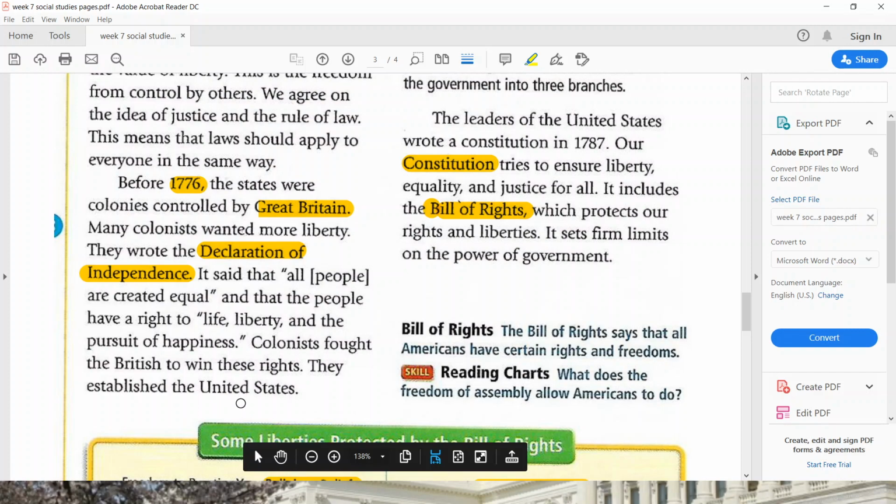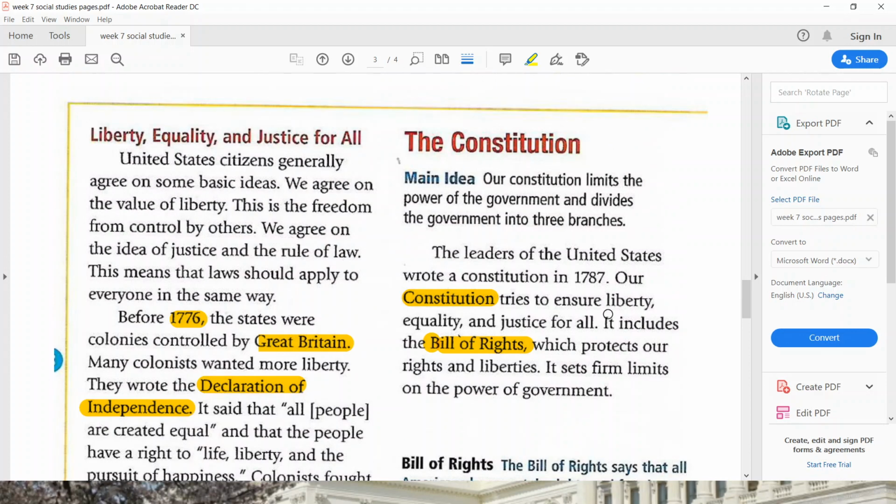So we discussed before that the citizens in the United States were from the UK or Great Britain. However, these colonists wanted more liberty from Great Britain. So that's why they wrote the Declaration of Independence, and they fought many wars. And when these colonists won the war, they established the United States.